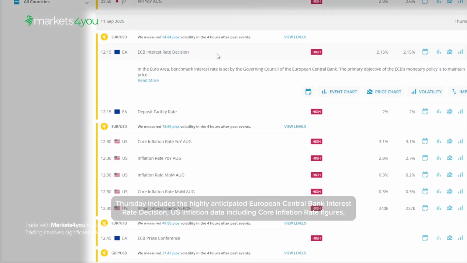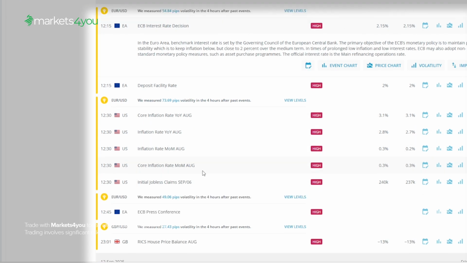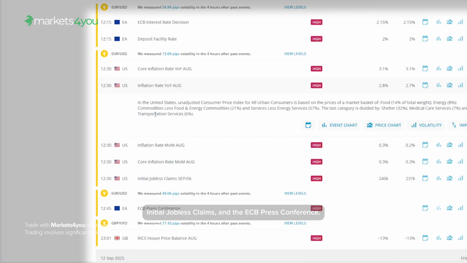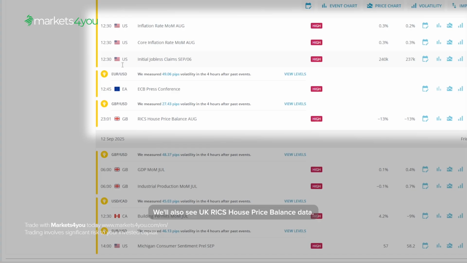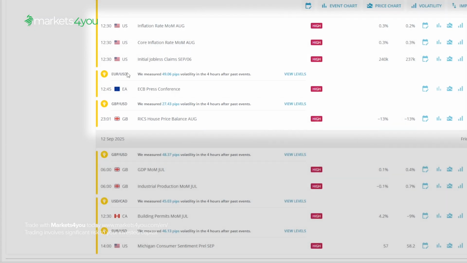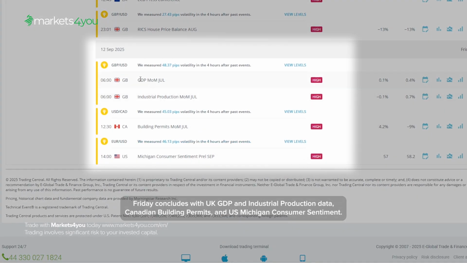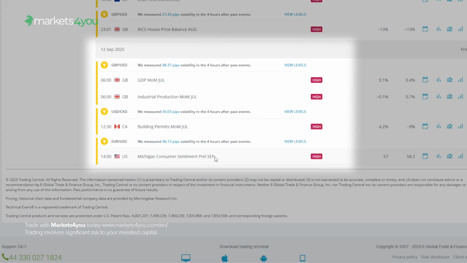Thursday includes the highly anticipated European Central Bank interest rate decision, US inflation data including core inflation rate figures, initial jobless claims, and the ECB press conference. We'll also see UK RICS house price balance data. Friday concludes with UK GDP and industrial production data, Canadian building permits, and US Michigan consumer sentiment.